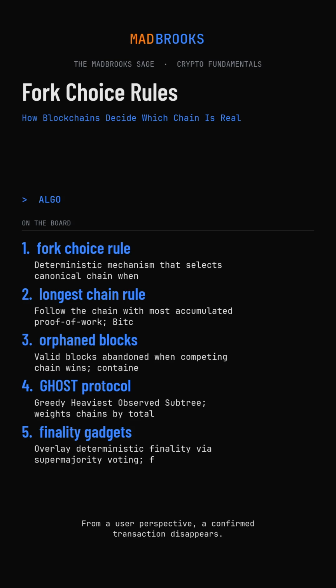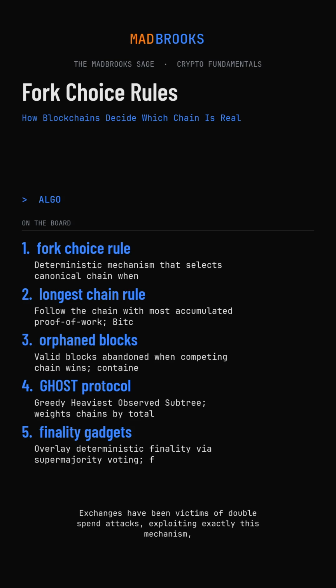From a user perspective, a confirmed transaction disappears. You check a block explorer and the transaction hash returns not found. The block that included your transaction no longer exists in the canonical chain. If you were the recipient, funds you believed you controlled are no longer in your wallet. If the transaction was also included in the winning chain, it reappears, possibly with a different confirmation count. If it was not included, it returns to pending status.